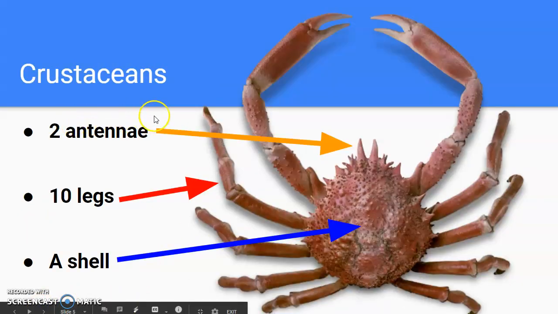And we have crustaceans. They have 2 antennae, 1 and 2. They have 10 legs. Imagine having 10 legs. 1, 2, 3, 4, 5, 6, 7, 8, 9, 10. Wow! And they have a shell to protect their thorax.